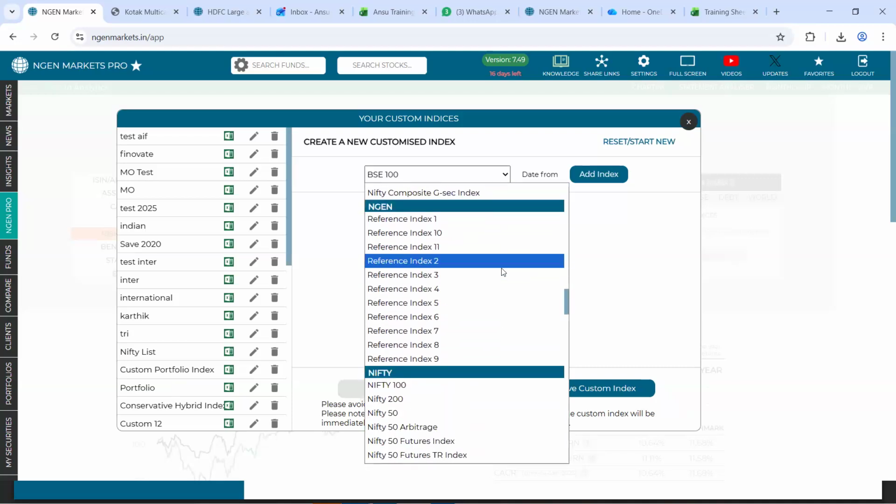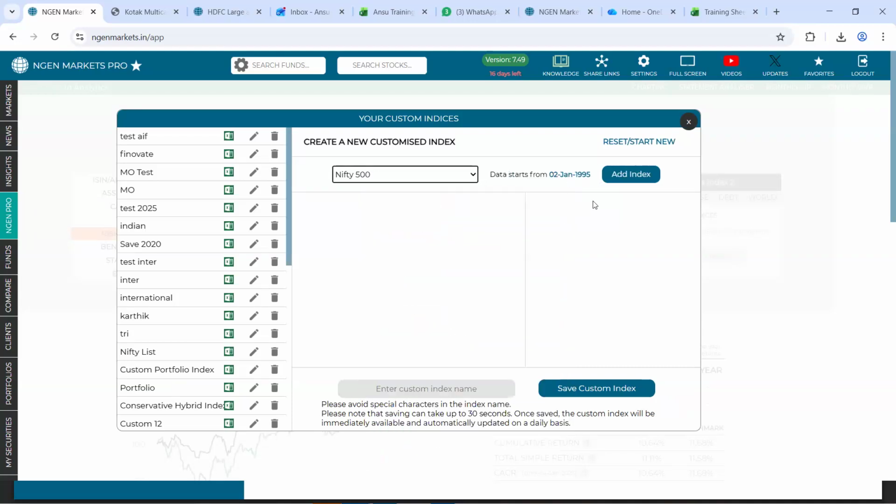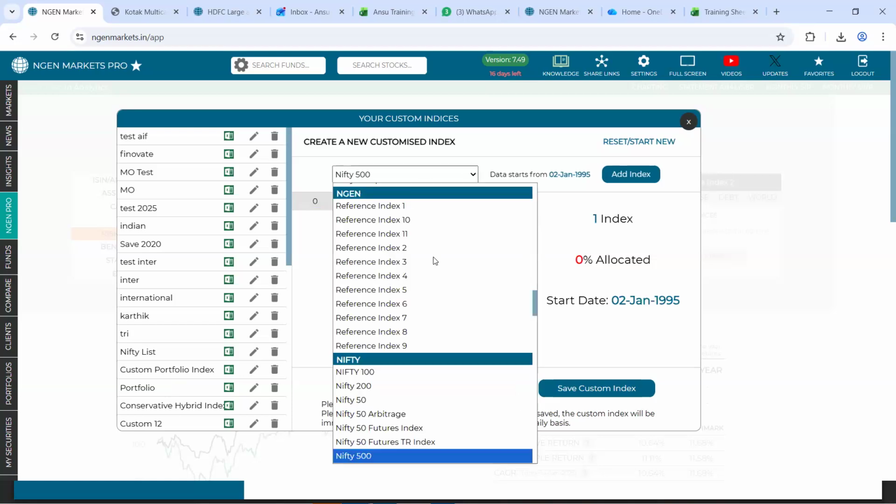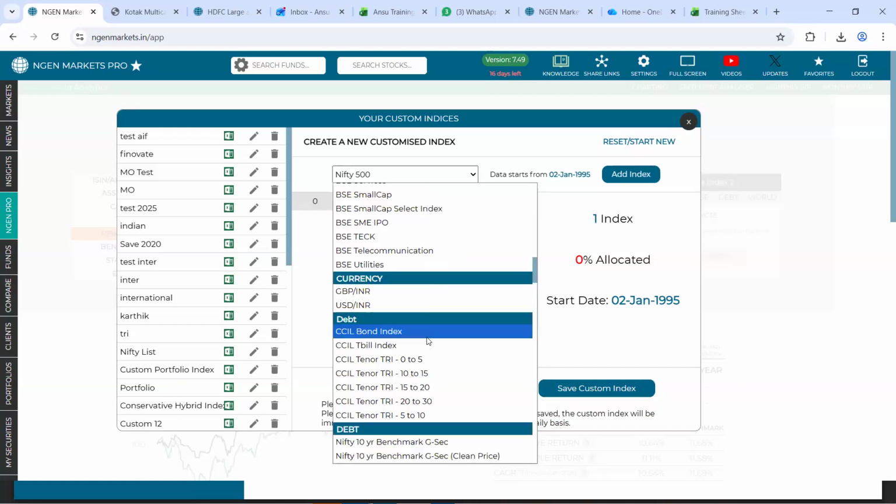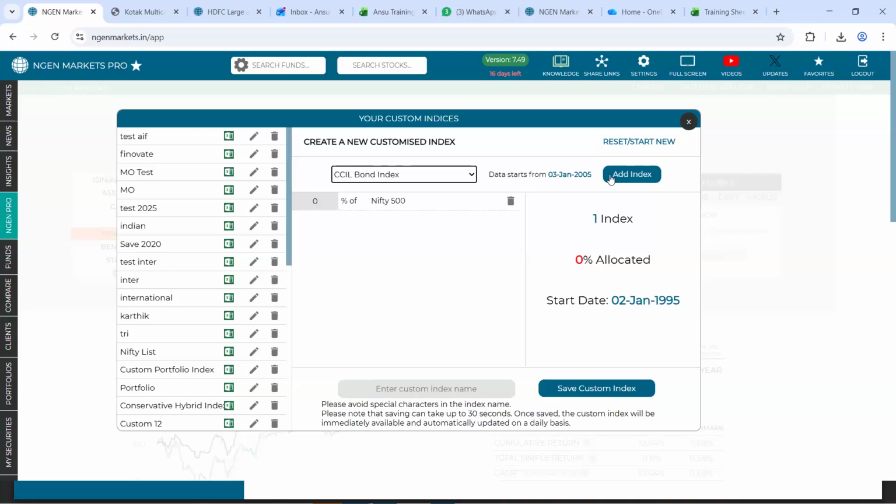Let's say maybe I take Nifty 500, and let's say for debt I take CCIL bond index, and you can give an allocation of your choice to each of the benchmarks and then give it a name and save it onto your end.